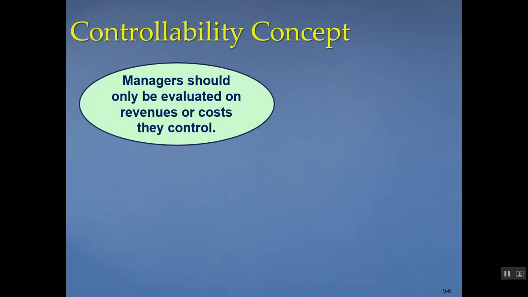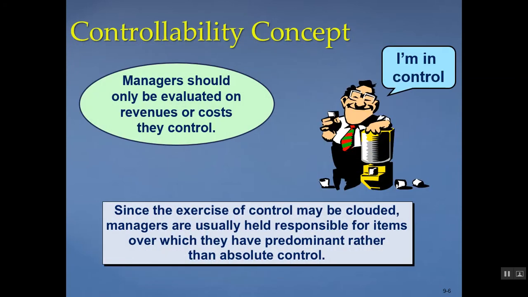The controllability concept talks about how managers should be evaluated based on how well they manage controllable costs. That means that they should only be judged on the costs that they can actually control and have power and influence to determine how those amounts are incurred. For example, production managers are generally considered to be responsible for the amount of material used in their departments, but not for the cost of the insurance on the building in which their departments are located.